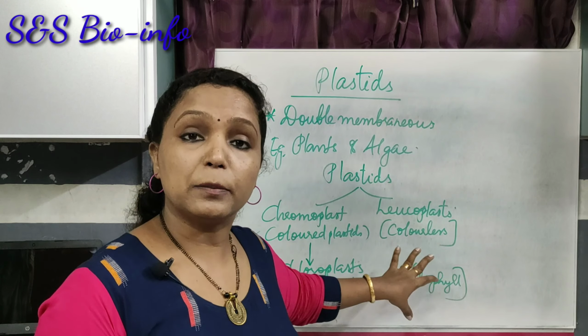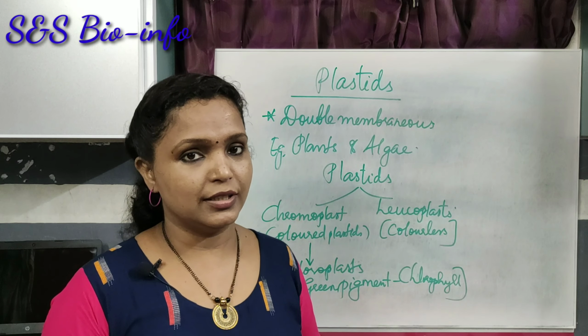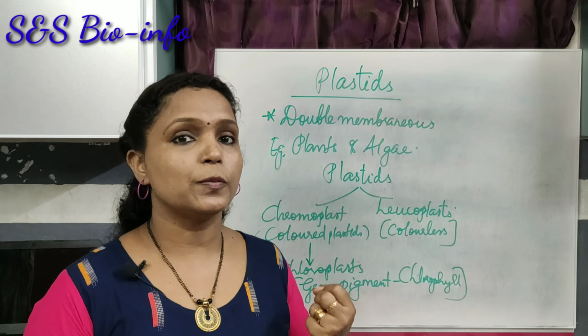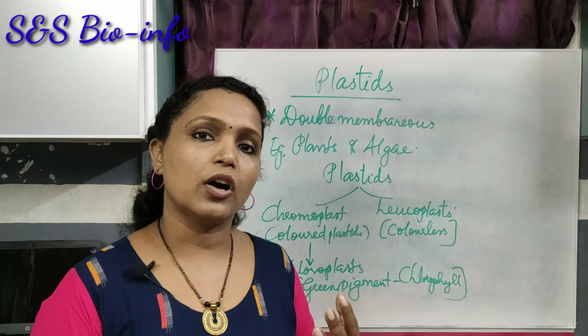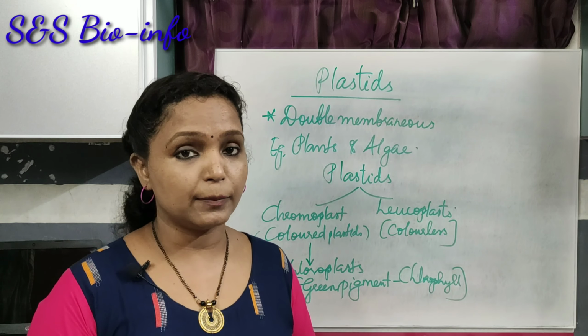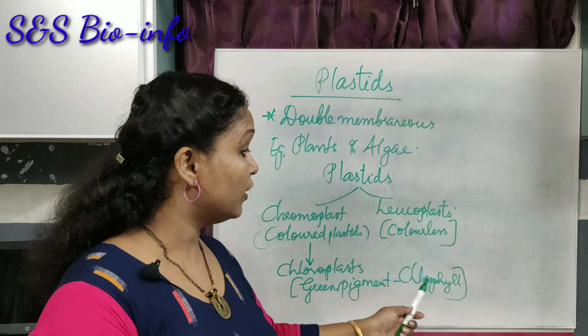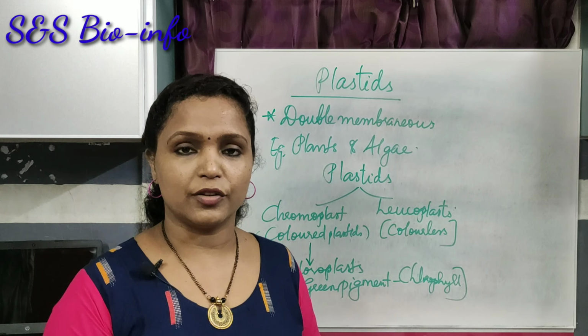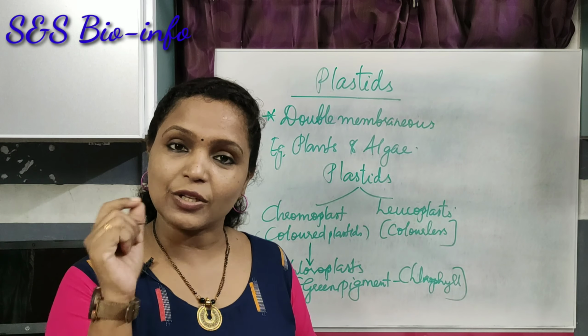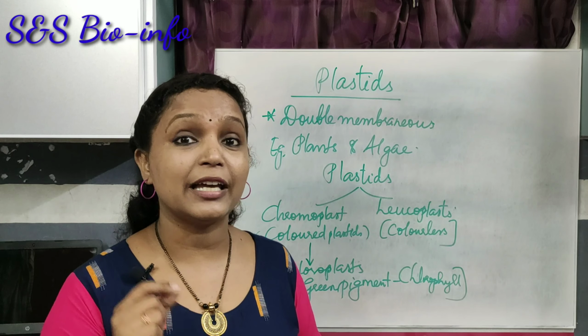This chlorophyll pigment is utilized for photosynthesis. It is the process of producing organic food from inorganic materials like water and carbon dioxide in the presence of sunlight and chlorophyll.